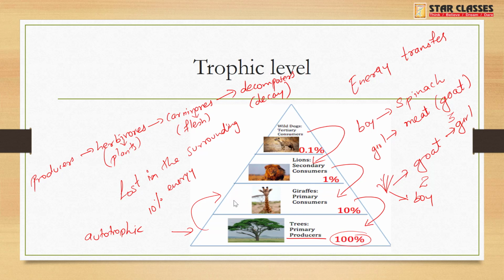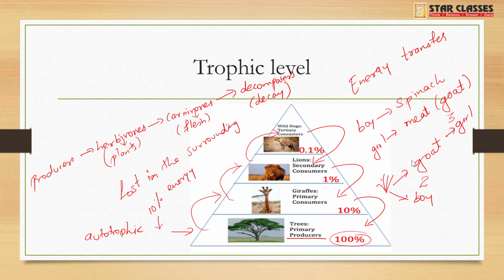When this lion consumes the giraffe, the lion will be able to get only 1% energy. Again, only 10% energy has been transferred to the next trophic level. And when this wild dog consumes a lion, they will be able to gain only 0.1% of the energy. So this means as we go above and above in the trophic level, the transfer of energy decreases.